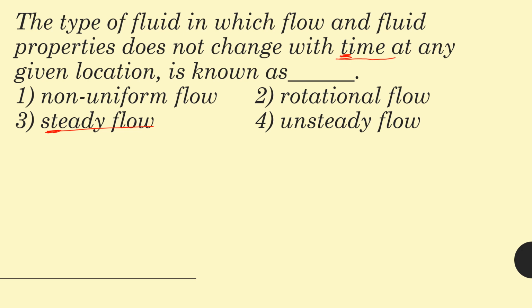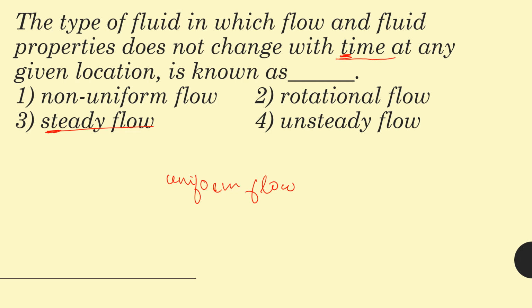Now, next one is with respect to location or space. If with respect to location or space, it doesn't change its property, then it is known as uniform flow. Uniform flow will not change with respect to location. If given a flowing water body, at any location you take, the properties will be the same. That is known as uniform flow. But for any given time, if the properties don't change, then it is known as steady flow.